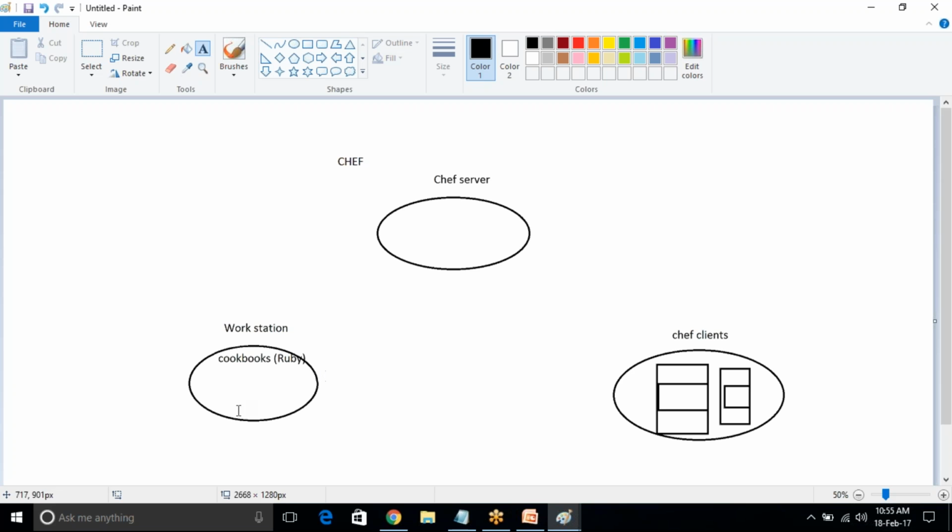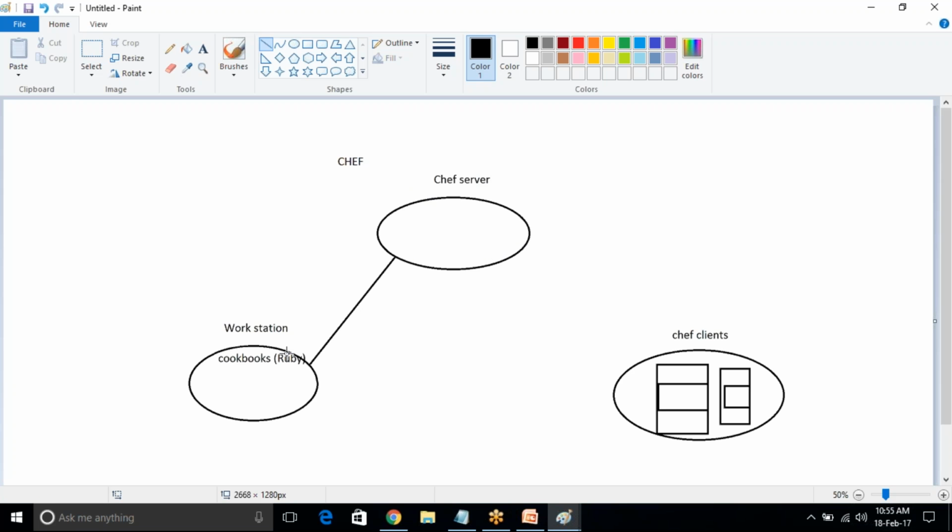Here we are writing the cookbooks. After writing the cookbooks, we need to upload them to the Chef server. This Chef server is a third party tool, maintained only by Chef, and it acts as a server.